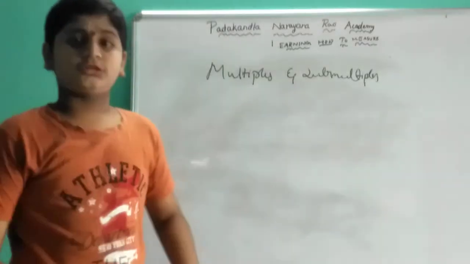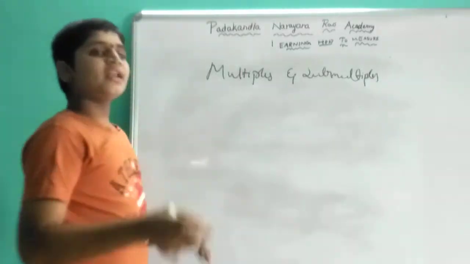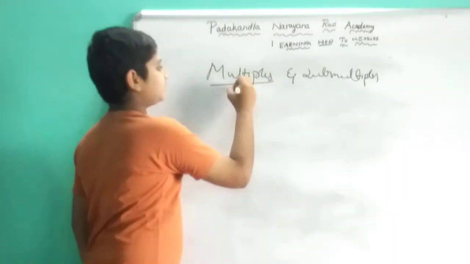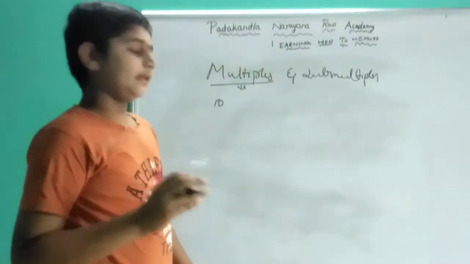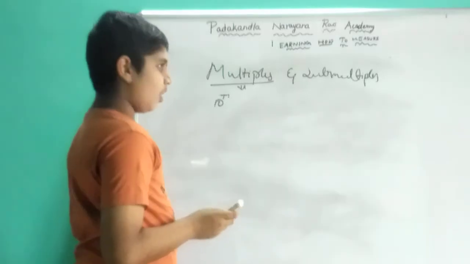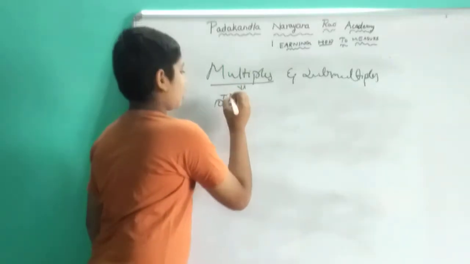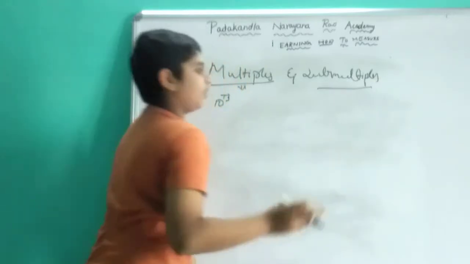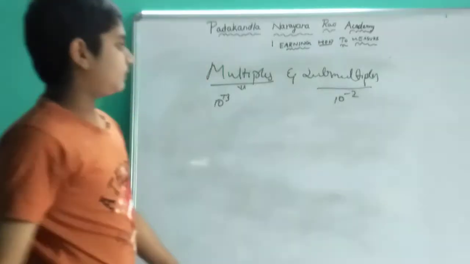If you go to a race, you will also see milliseconds. So where have these milli, kilo, centi come from? Let us discuss. Multiples is nothing but anything which has 10 power positive index, suppose 10 power plus 3. Submultiples is nothing but which has negative power, 10 power minus 2, like that.